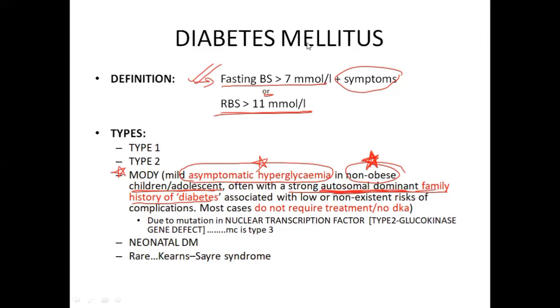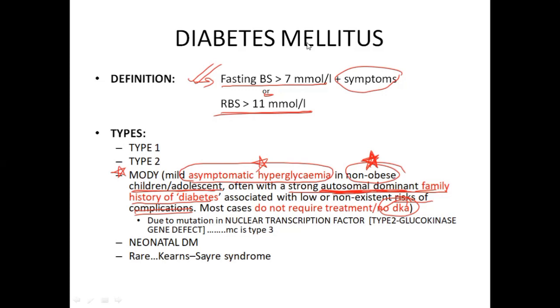There is very little risk of complications, like they won't land up in diabetic ketoacidosis. And if I were to ask you the treatment, they usually do not require treatment, insulin or anything else. So this is the scenario you can get in your exam.